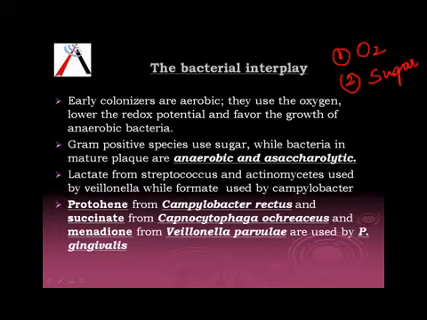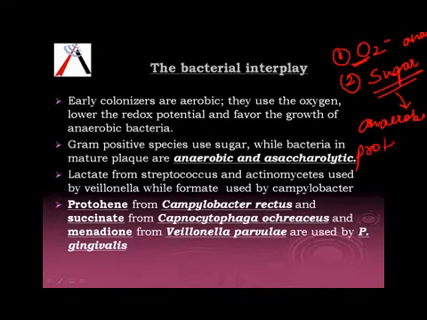Since the use of oxygen, the environment becomes anaerobic. And since the use of sugar, the next organisms which are coming do not have sugar for their nutrition. So these early colonizers use the oxygen, they make the environment anaerobic, and they are saccharolytic, that is they use sugar for nutrition, and they use up all the sugar. So the next colonizers do not get sugar, so they are usually anaerobic, and they are proteolytic. That is, they use protein for their nutrition.